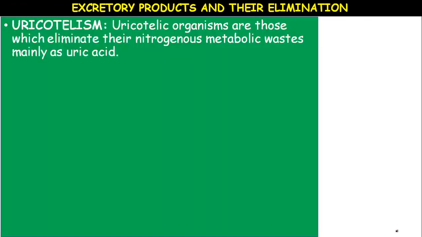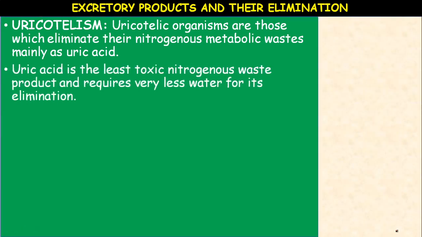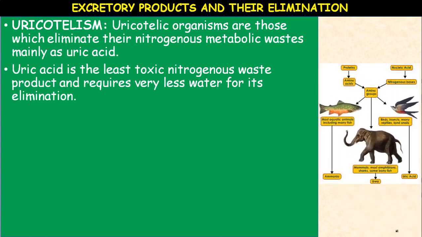Next, Uricotelism. Uricotelic organisms are those which eliminate their nitrogenous metabolic waste mainly as uric acid. Uric acid is the least toxic nitrogenous waste product. It is the less toxic nitrogenous waste product and requires very little water for its elimination. Most of the desert animals, they are uricotelic.